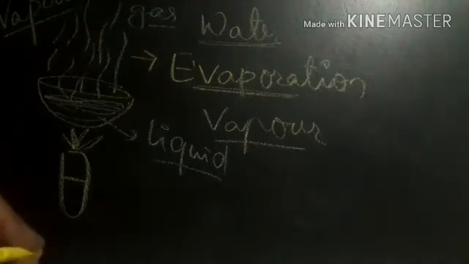Now let us see how to separate the impurities from the water by the evaporation process. Have you understood what is evaporation? Very good. Simply, when we boil or heat the water, the liquid water converts into gaseous vapor. It is called evaporation. Now, let us see how to remove soluble impurities.